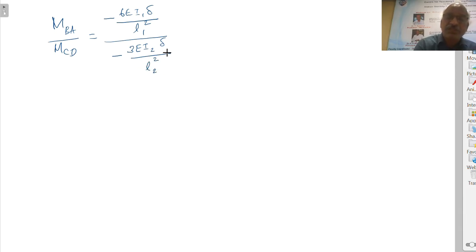This is the basis on which we are going to assume the moments. So the minus and minus we can cancel here, but we have to assume the moments only negative. So equal to 6E I1, where I1 is equal to I, delta by L1 equal to 4 meters. Therefore 4 square, into here L2 will go to the numerator, that is also 4 meters, therefore 4 square by 3.